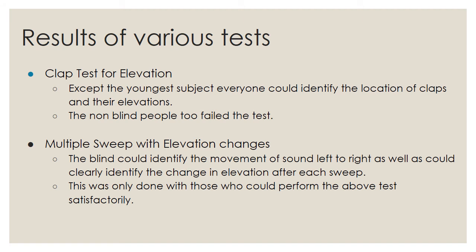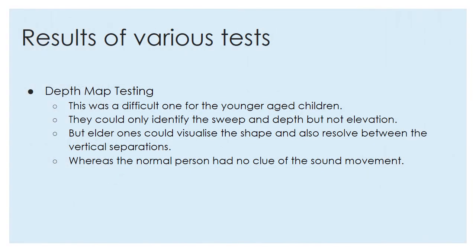Multiple sweep with elevation changes. The blind could identify the movement of sound left to right as well as clearly identify the change in elevation after each sweep. This was only done with those who could perform the above test satisfactorily. Depth map testing. This was a difficult one for the younger children. They could only identify the sweep and depth but not elevation. But the elder ones could visualize the shape and also resolve between the vertical separations, whereas the normal person had no clue of the sound movement.